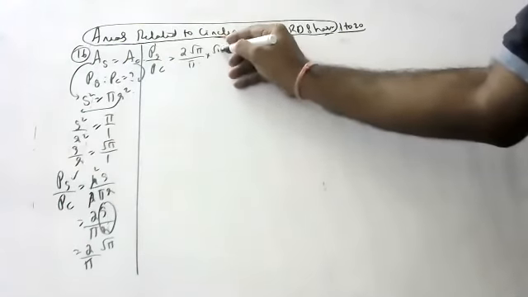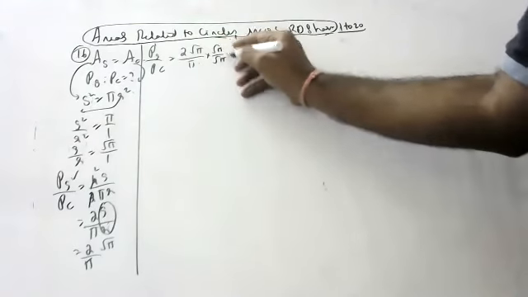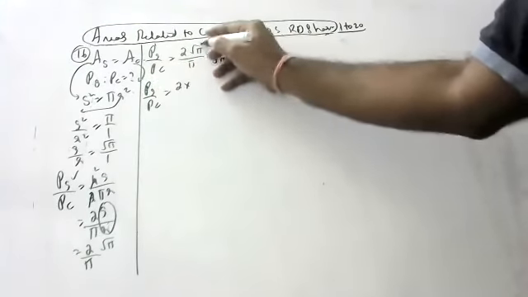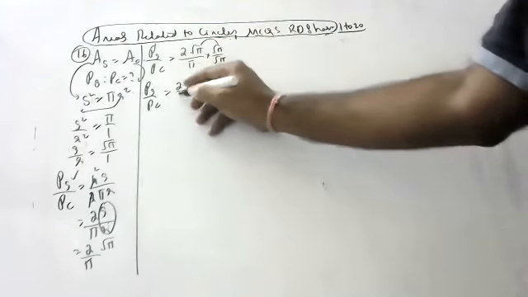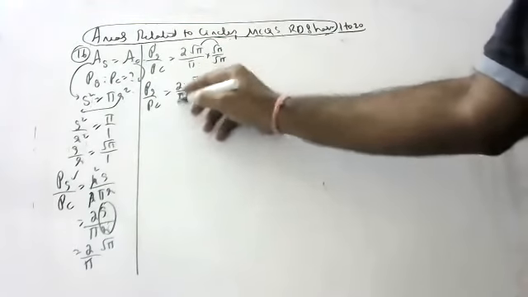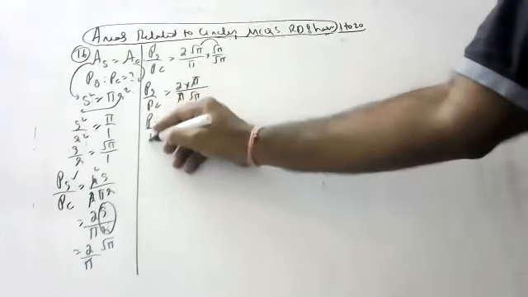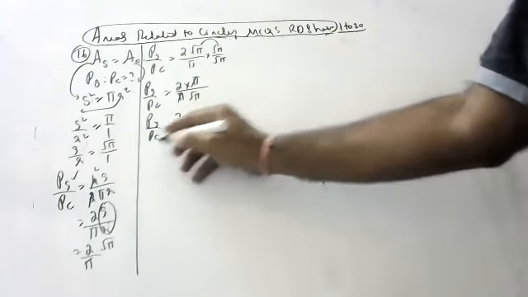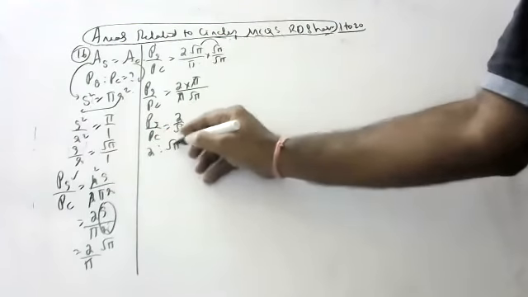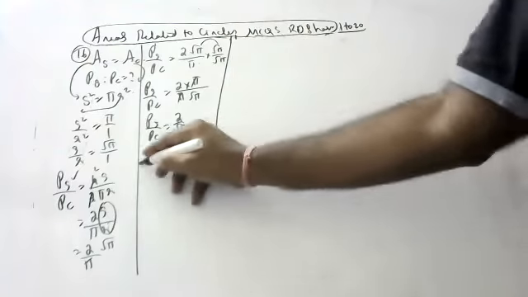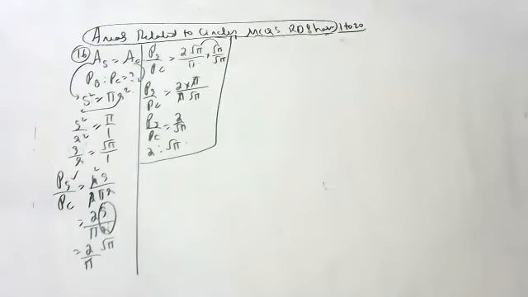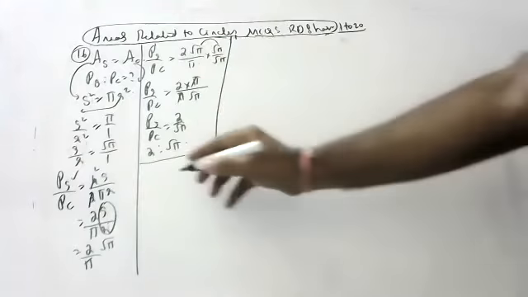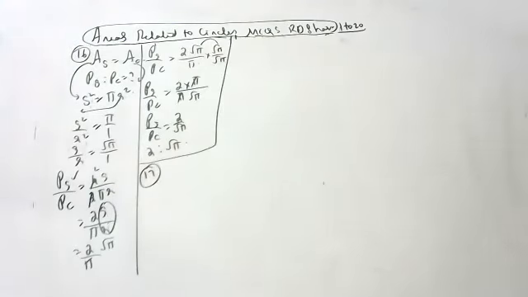So what will we do? We will rationalize root pi and root pi. Perimeter of square by perimeter of circle is equal to 2 into root pi by pi root pi. This cancels. Perimeter of square by perimeter of circle is 2 by root pi. So the answer is 2 is to root pi. Like this we should do. Actually 2 root pi by pi is correct only, but they asked in this form. According to the question, we have to go, children.